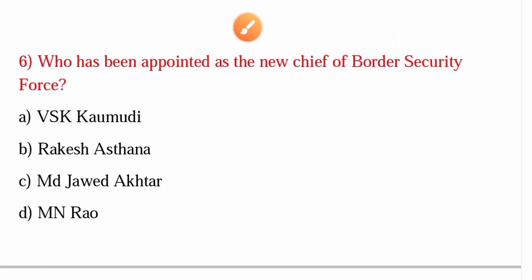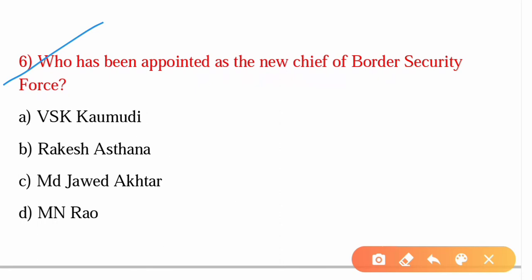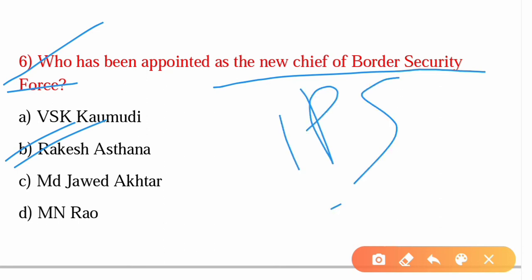The sixth question is who has been appointed as the new Chief of Border Security Force BSF? So the answer is option B, Rakesh Asthana. He is a Gujarat cadre IPS officer, and presently he is working as the Director General of Bureau of Civil Aviation Security in New Delhi. Also, he is holding additional charge of DG Narcotics Control Bureau.